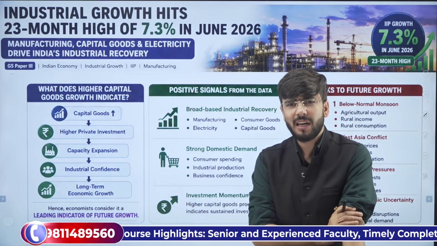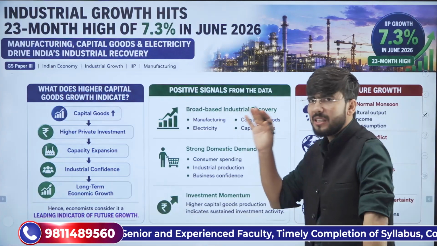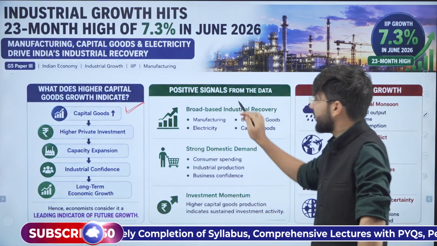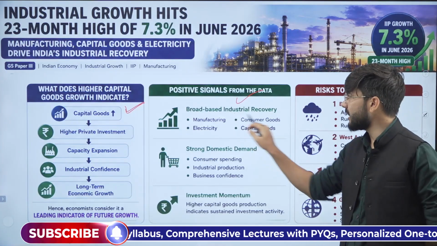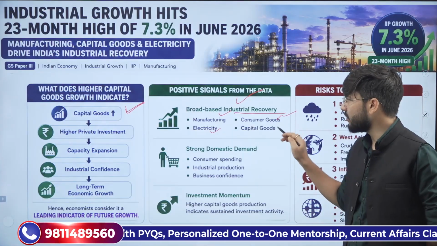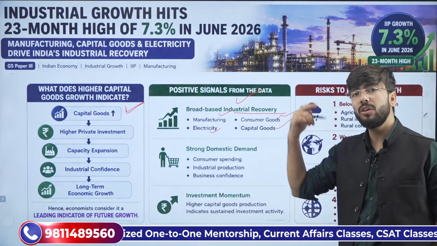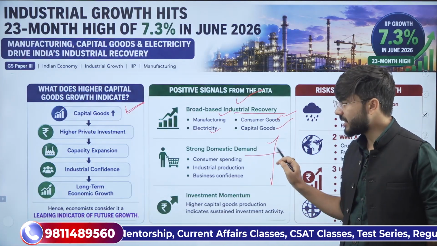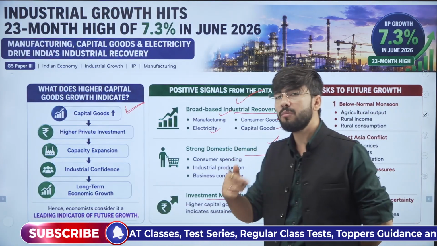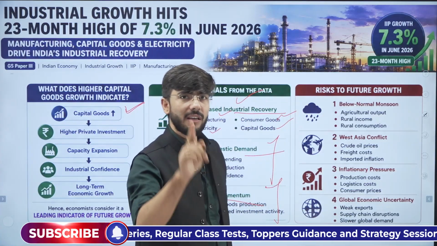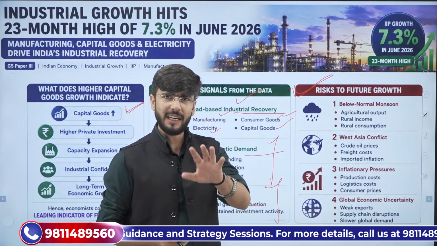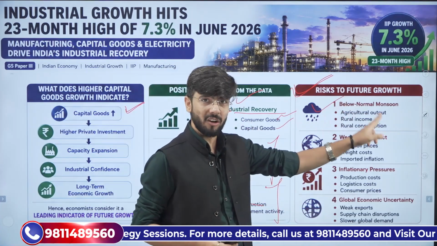Not that much to be understood from this, but how does it signal positive growth when our capital goods are increasing? This means that broad-based industry is going for recovery. Manufacturing, electricity, consumer goods and capital goods, all of them are going towards recovery. Strong domestic demand will be there, and investment momentum will also lead to more growth. However, there are some risks attached to it, which I already discussed at the beginning of this video.